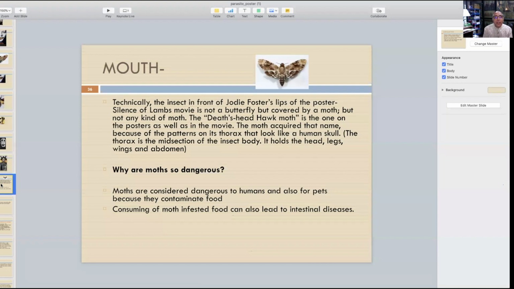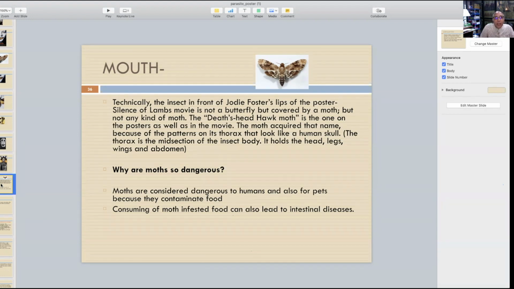It is on the poster as well as in the movie. The moth acquired that name because of the pattern on its thorax that looks like a human skull. The thorax is the mid-section of the insect body. I've just given you the explanation. You don't need to give this explanation to the examiner. I'm just explaining it to you in case you do not happen to know this, because of the technical part. It holds the head, legs, wings, and abdomen. So it is the central part which connects the rest of the body.